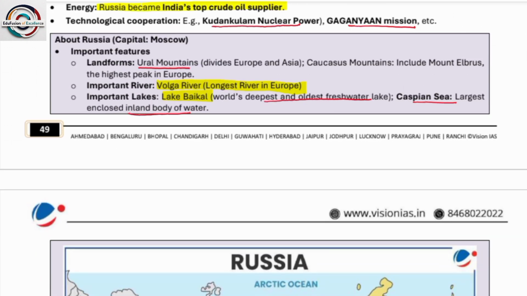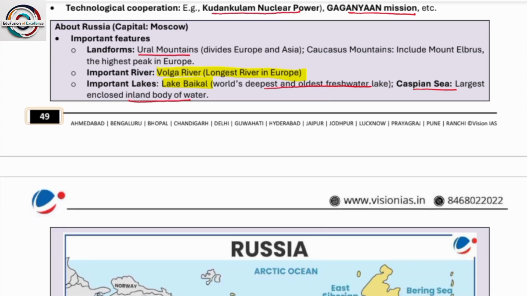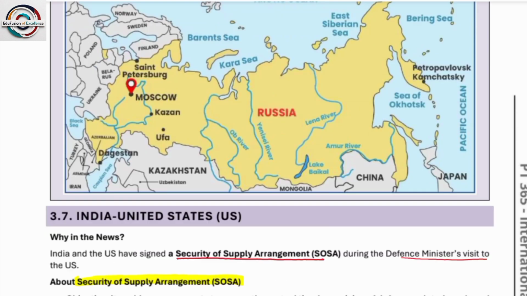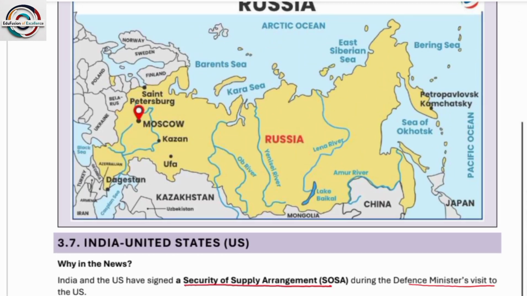Next, technological cooperations like Kudankulam nuclear power and the Gaganyaan mission, and again important rivers like the Volga and important lakes like Lake Baikal. Why the Volga river? Because it is the longest river in Europe. And why Lake Baikal? This is because it is the world's deepest and oldest freshwater lake, and the Caspian Sea, that is the largest enclosed inland body of water. So here's a map, you can also look at it.